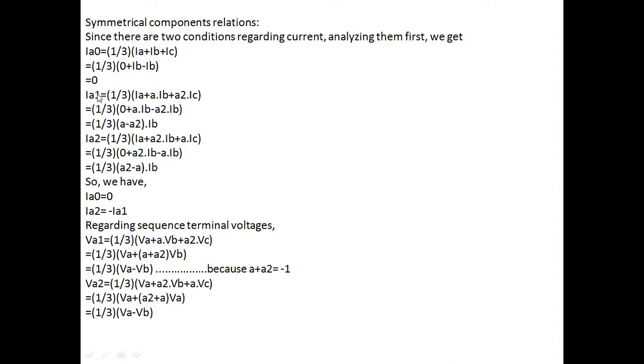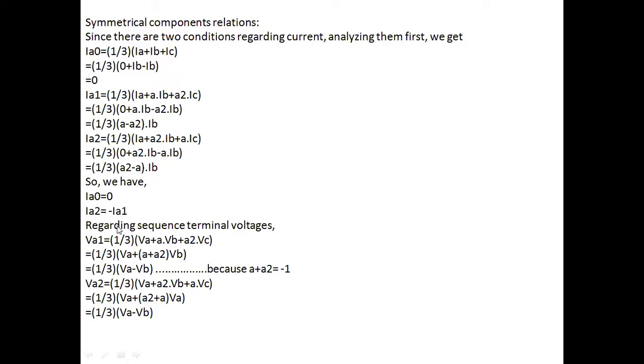Similarly, I can get the IA1 value. IA1 is nothing but 1 by 3 times IA plus A into IB plus A square into IC. This equation was already derived in the third module. Let me substitute the IA, IB, IC values. So I'll get 1 by 3 times A minus A square into IB. Similarly, I can get the IA2 value as 1 by 3 times A square minus A into IB. So IA0 is equal to 0, and IA2 is equal to minus IA1.